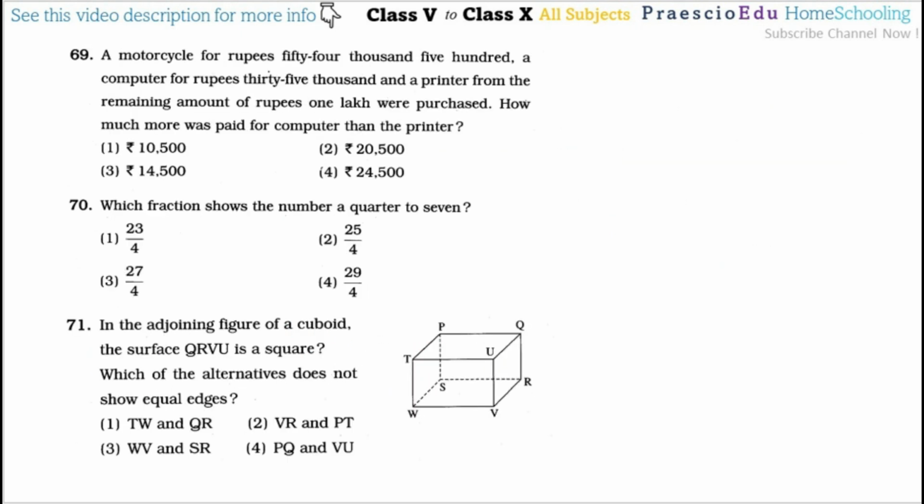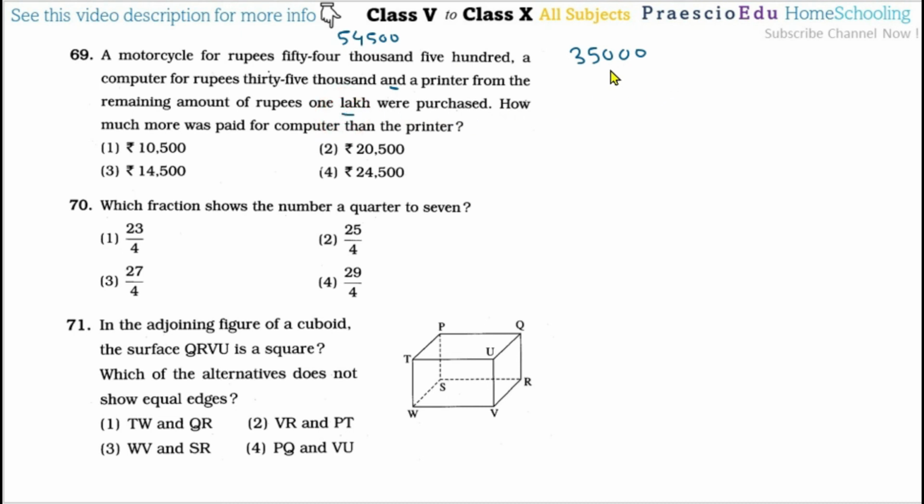3,52,94,068. Now question number 69, a motorcycle of rupees 54,500. So this is the price of this one. A computer of rupees 35,000. Okay, and a printer from the remaining amount. Okay, so the remaining amount of rupees 1 lakh were purchased. So total purchasing is 1 lakh.